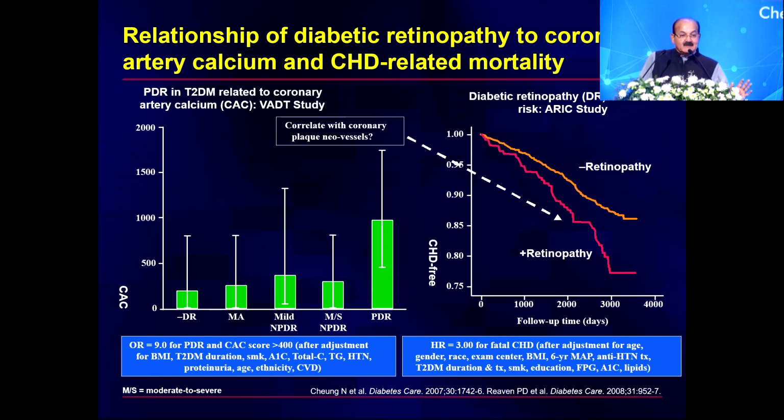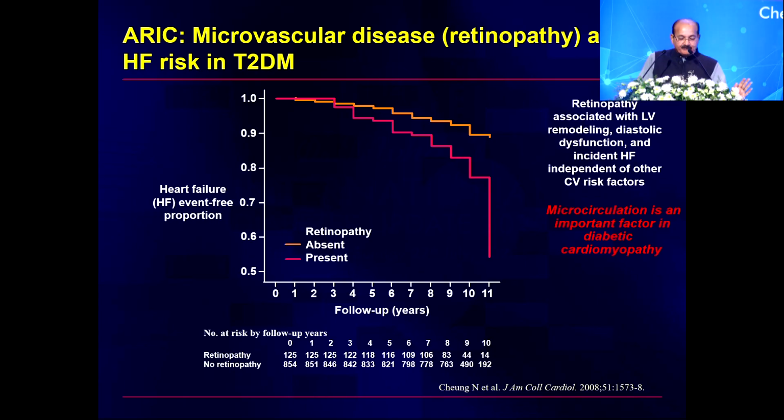Because we know that there is a strong relationship of retinopathy to coronary artery calcium, what has been seen in the VEDIT study. And even in the ARIC study, it has been seen that the moment you have onset of retinopathy, there is going to be an increase in coronary artery plaque. So there is going to be a reduction in your survival rate. The ARIC study also established that microvascular disease like retinopathy and heart failure again go hand in hand.